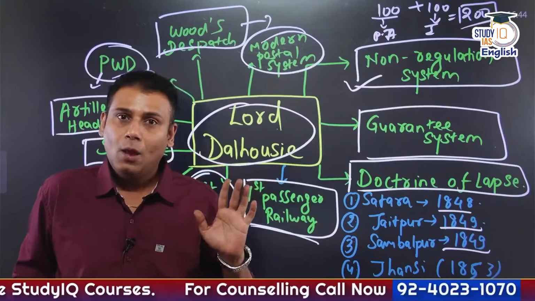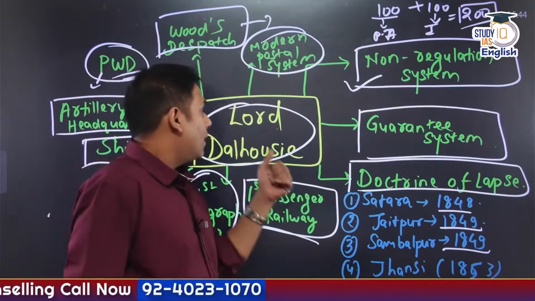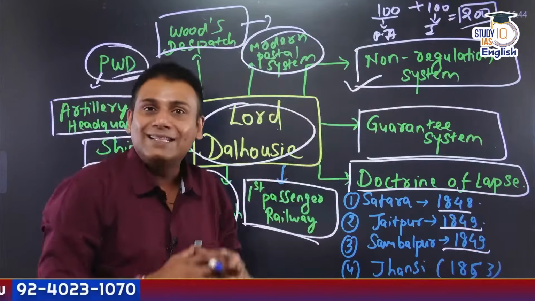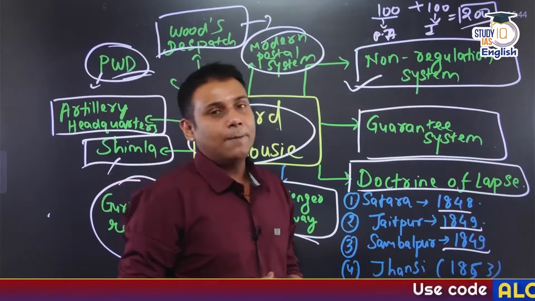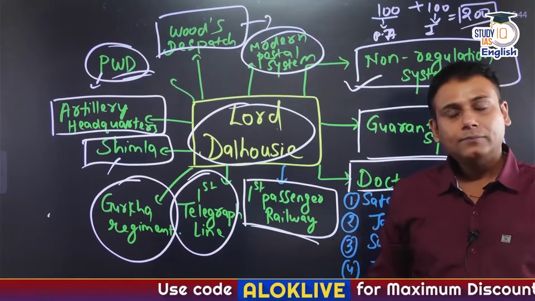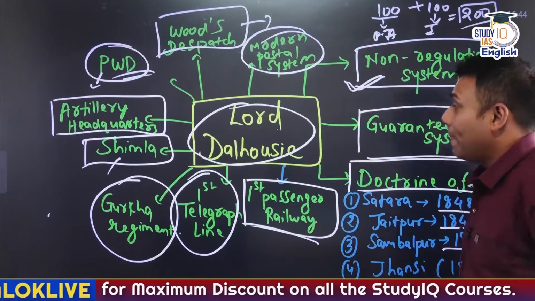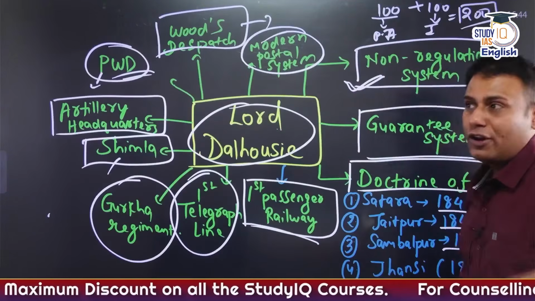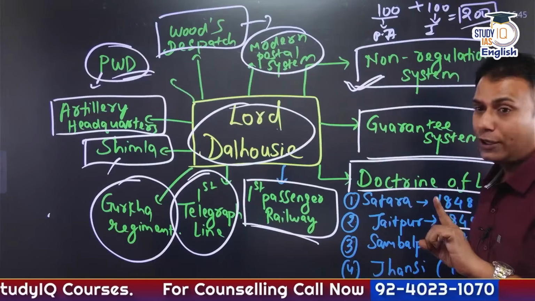We'll repeat again within the next 30 seconds. Pay attention carefully. He is considered the youngest Governor General. His original name is James Andrew Ramsay. He became Governor General at the age of 36. He started the non-regulation system, wherein a commissioner would be appointed for a newly acquired territory, who would report directly to the Governor General in Council.